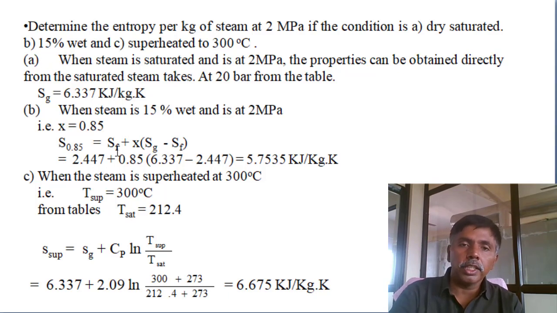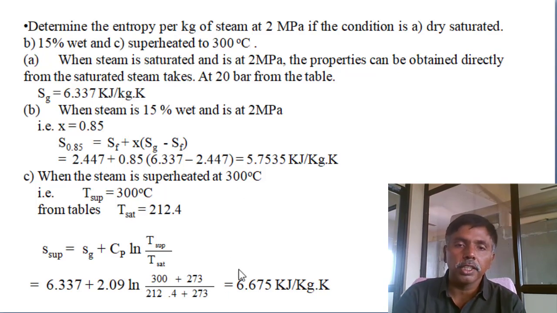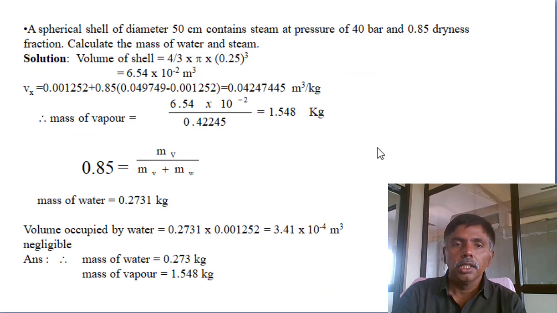If we know the dryness fraction 0.85, then we calculate s = sf + x(sg - sf). And for superheat, instead of calculating at 300 degrees from table number 5, you can extract directly, you will get the same value. So, a simple problem. Here, one main observation: first, convert megapascal to bar. Second, here they have given the wetness condition, not the dryness fraction. This question is generally asked repeatedly. A simple problem but repeatedly asked.